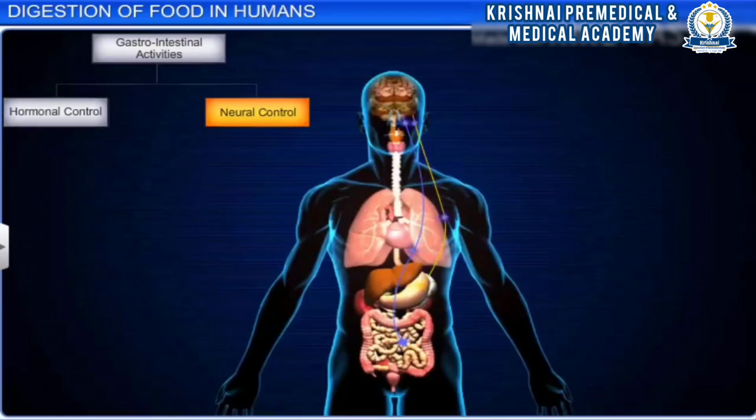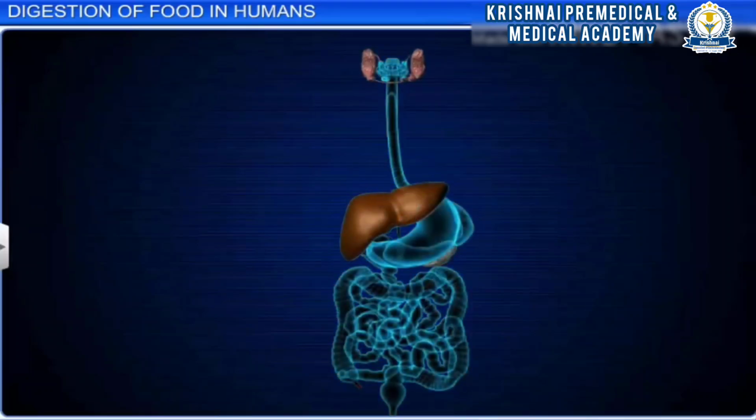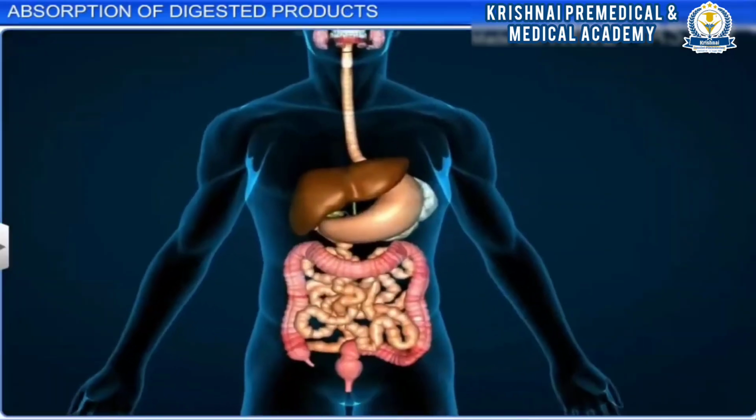Similarly, gastric and intestinal secretions such as pepsin and hydrochloric acid are also stimulated by neural signals. Neural mechanisms can also moderate the muscular activities of different parts of the alimentary canal, through both the local and central nervous system. Thus, different parts of the alimentary canal and digestive glands help us to digest the food we eat.